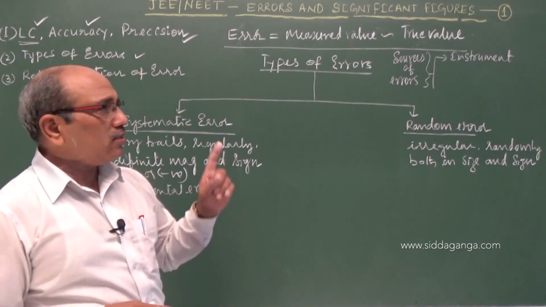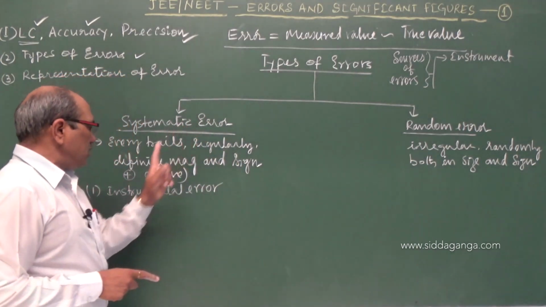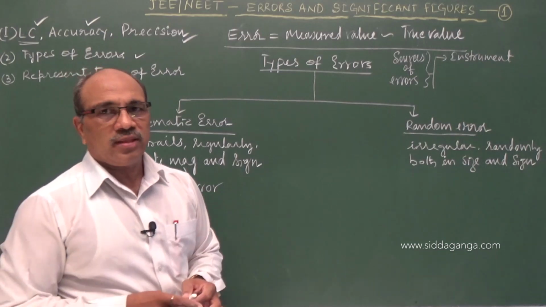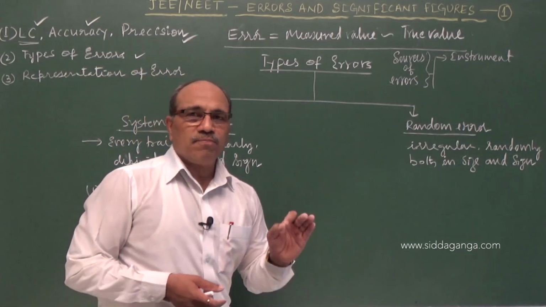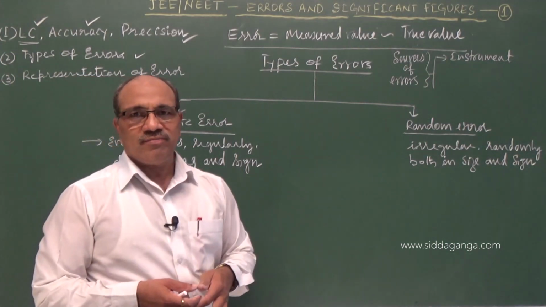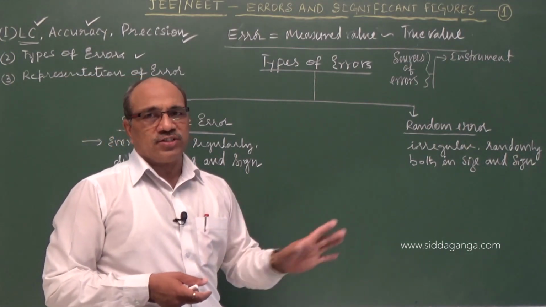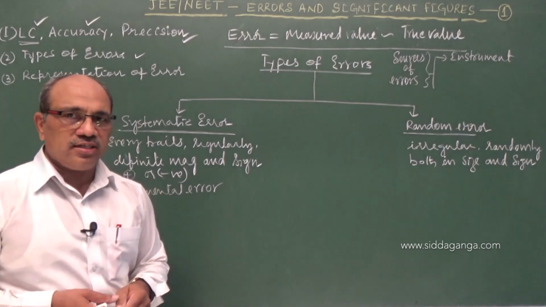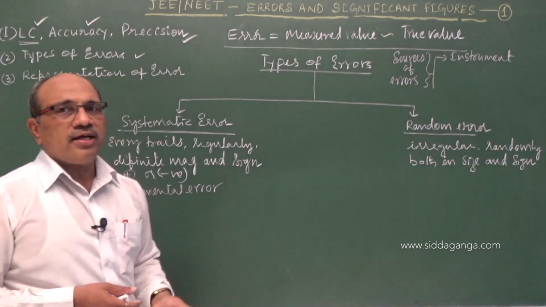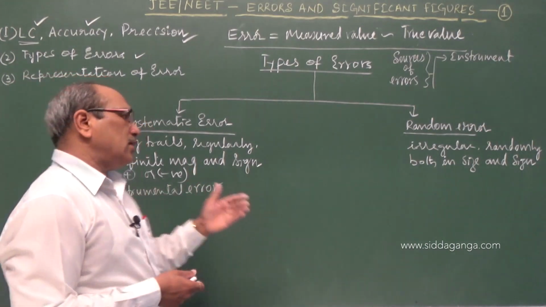I hope you have understood. Under systematic error, the first one is instrumental error. That is due to imperfect design or imperfect calibration. So this may be corrected completely by replacing it with a new instrument which is perfectly designed and has a perfect scale. That is over.